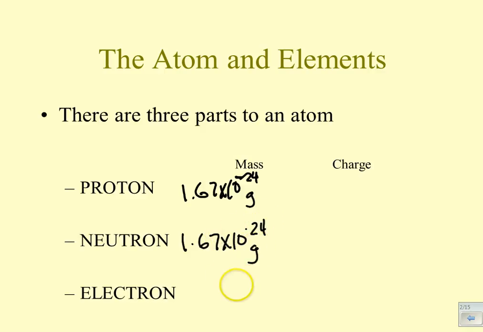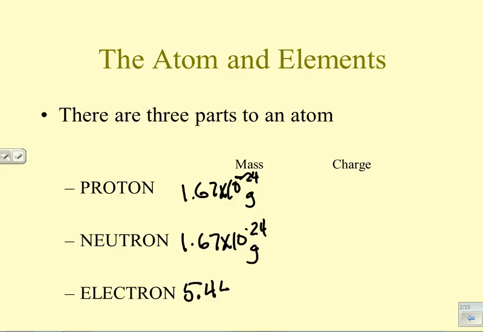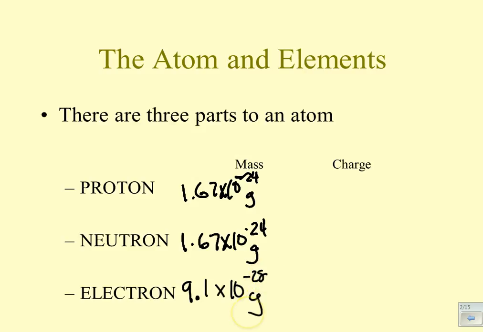grams. And an electron is even smaller and has a mass of... sorry, not 1.54, I was looking at the wrong number. Okay, I'll try to erase that. It's 9.1 times 10 to the minus 28 grams, so it's even smaller.